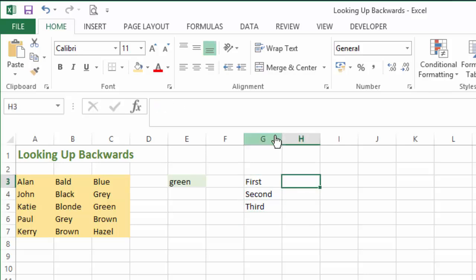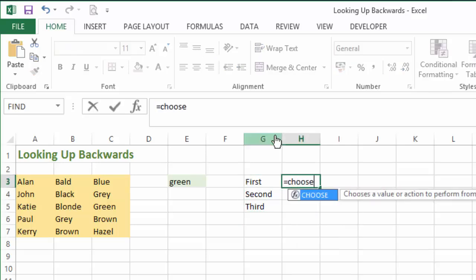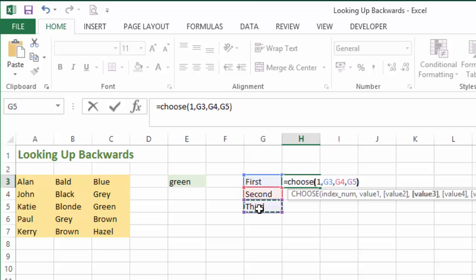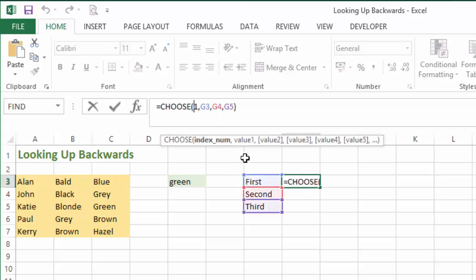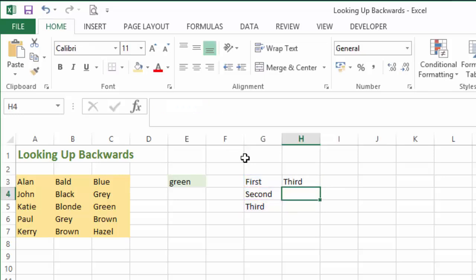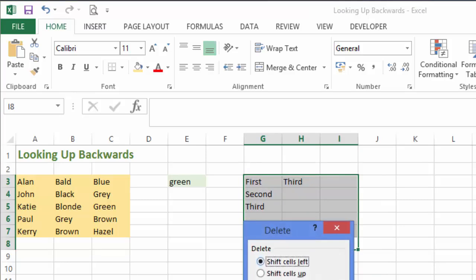Okay, so now let's have a look at the same thing again. So CHOOSE, open brackets. Again, for now, we're just going to say index 1, comma, and then we're going to load the values by pointing at other cells. So now we're going to say this cell, comma, this cell, comma, this cell, and then close off the brackets. So there you go. By returning index 1 of our 3 values, G3, G4, G5, we return first because that's exactly what's written in G1. So if we wanted to return the third value, we would just type 3 as the index number and hit enter. Okay, so fundamentally that is how the CHOOSE option works.